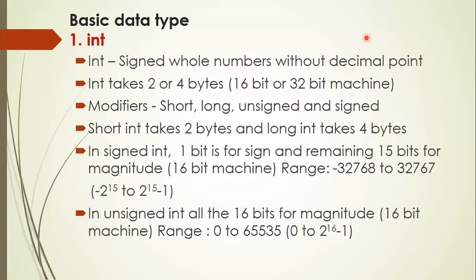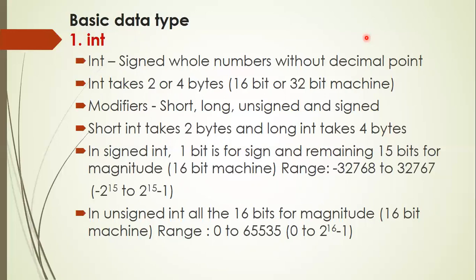In case of a 16-bit machine, for a signed int category, out of the available 16 bits, 1 bit is used for sign and the remaining 15 bits are used for magnitude. Hence, the range of int in a 16-bit machine is minus 32,768 to plus 32,767.